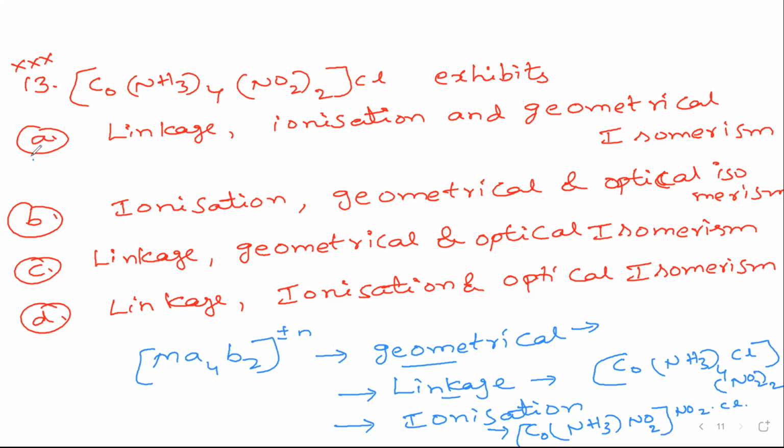So it is very, very important. Answer is linkage, ionization, and geometrical isomerism, option A, the first option. These types of questions are most important. Definitely they are going to ask this type of question in JEE Mains and NEET also. So we have to guess by seeing the compound what type of isomerisms this compound can exhibit. Very, very important. Next question, question number 14.